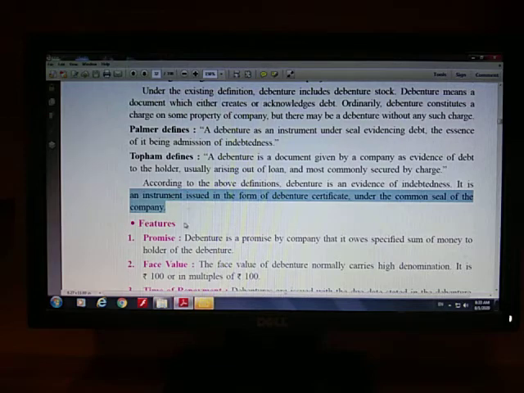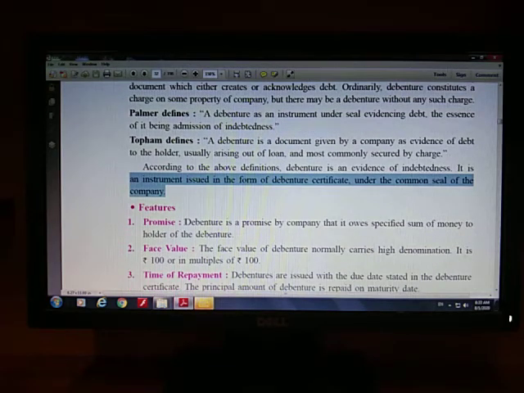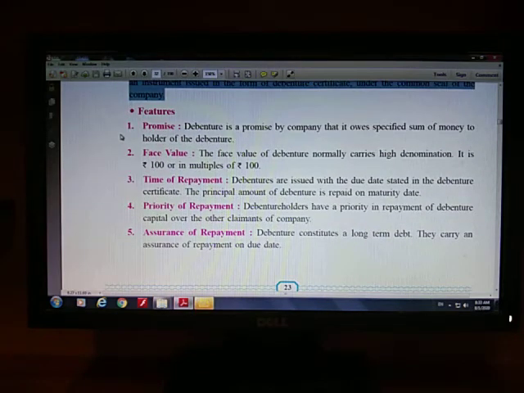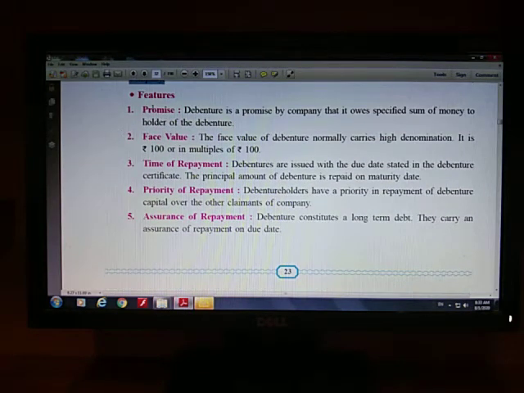Okay, I hope you have gone through the definitions. Now please proceed with the features of debentures. First feature is promise. Every debenture is nothing but a promise given by the joint stock company to the holder, that is the debenture holder, that the company has borrowed some particular amount of money from him and it is going to repay this amount after a specific period of time. It is nothing but a promise.